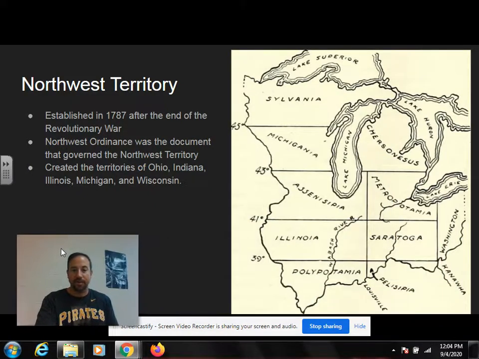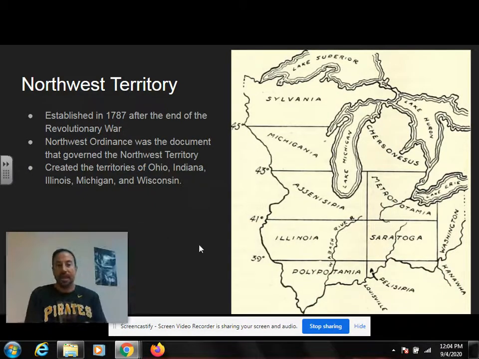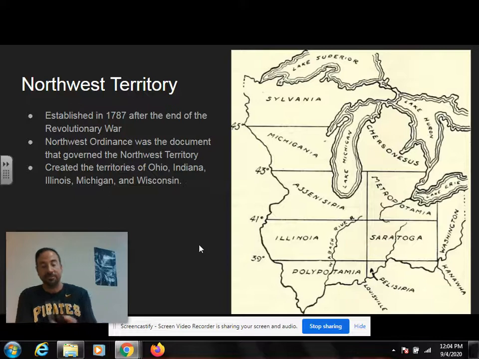I'll move my picture over here so you can see that map. But it was established in 1787 after the end of the Revolutionary War. The Northwest Ordinance was the document that was just created to govern this territory. And it created the states, which is on the first map, of Ohio, Indiana, Illinois, Michigan, and Wisconsin.